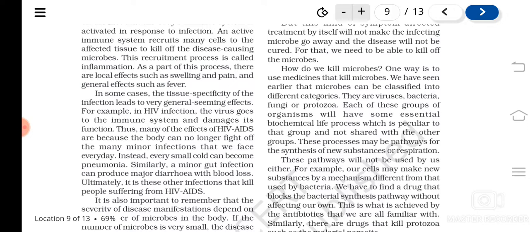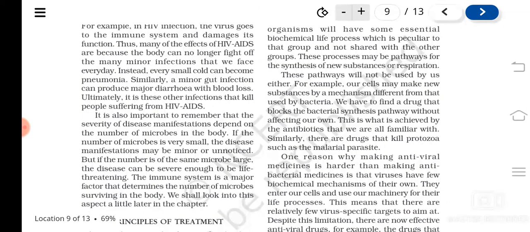So if we could block that particular metabolism, it will not affect our body. It will only affect the microorganism. Understood? So like this, a drug or a medicine can be used against bacteria without affecting our own cells.